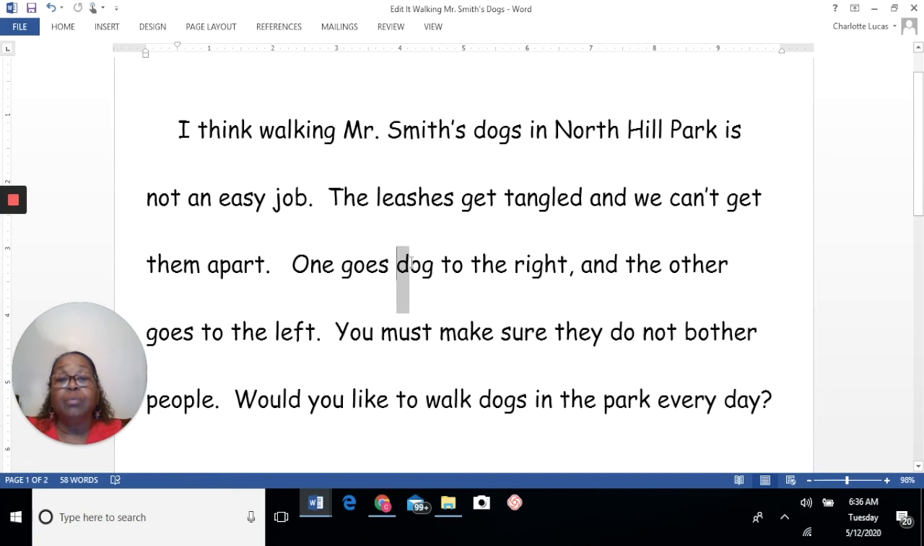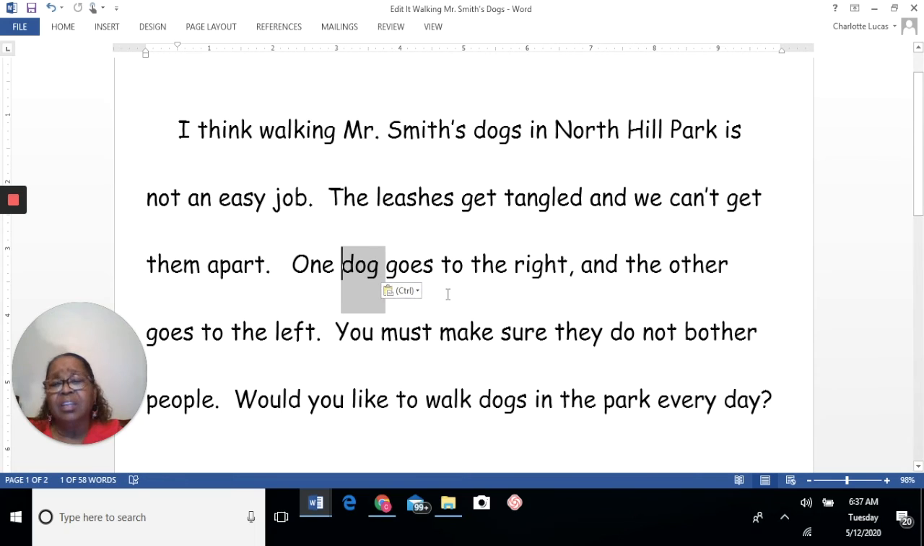Let's try this. I'm going to block this and I'm going to move it. And let's try. I moved it. Did you see what happened? Let me show you again. It said one goes dog to the right. And what I did was I blocked it and then I moved it. See the cursor?